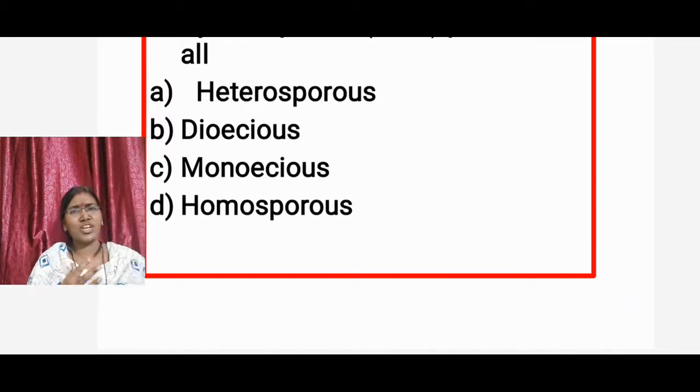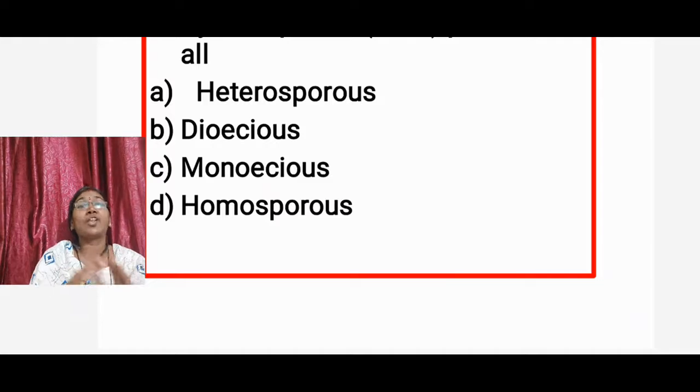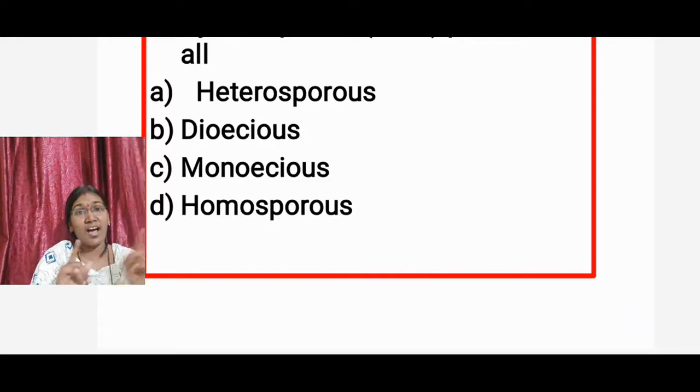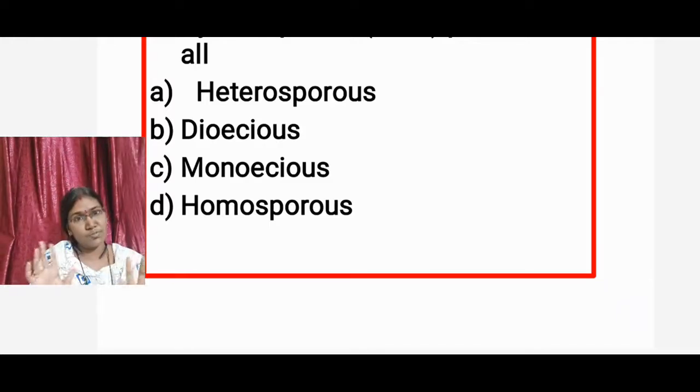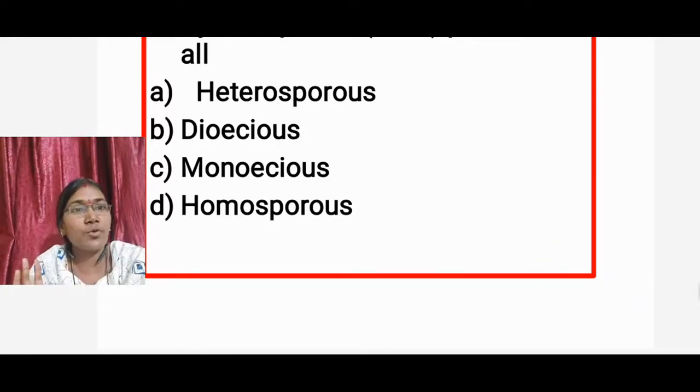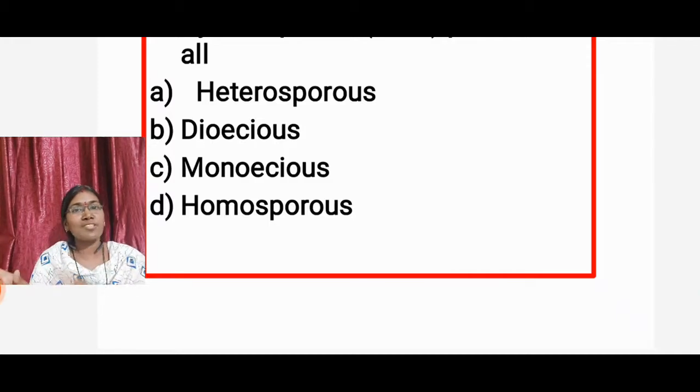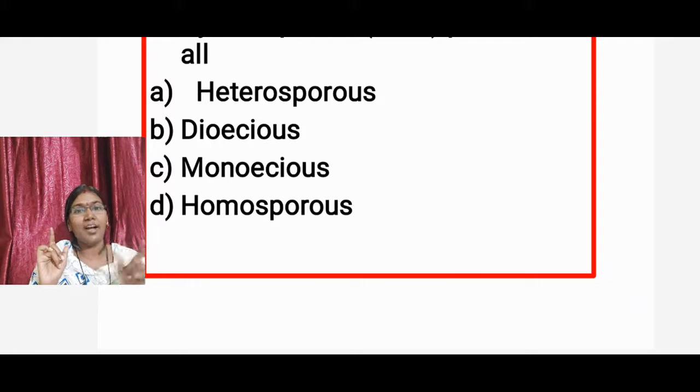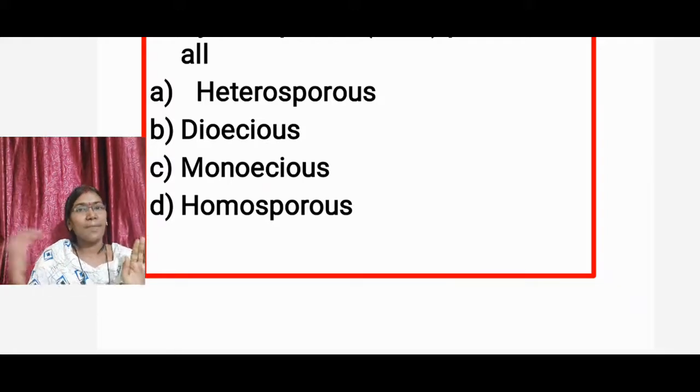In the introduction of reproduction, I explained this topic. Commonly gymnospermic plants are heterosporous plants. Why? Because two types of spores are produced in gymnosperms. Those spores are microspores and megaspores. Microspores indicate the male gametophyte, and megaspores indicate the female gametophyte. I mean male cone and female cone.